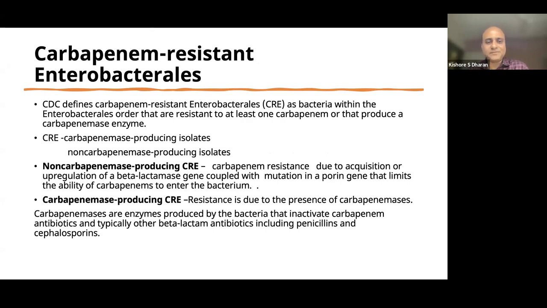So, there are 2 types of isolates here. One is carbapenemase producing isolates, where the resistance is due to the presence of carbapenemases, and the enzymes are produced by the bacteria that inactivate carbapenem antibiotics, and typically other beta-lactams, including penicillins and cephalosporins. While in non-carbapenemase producing carbapenem-resistant enterobacterials, it's due to the acquisition or upregulation of a beta-lactamase gene coupled with a mutation of a porin gene that limits the ability of carbapenems to enter the bacterium.